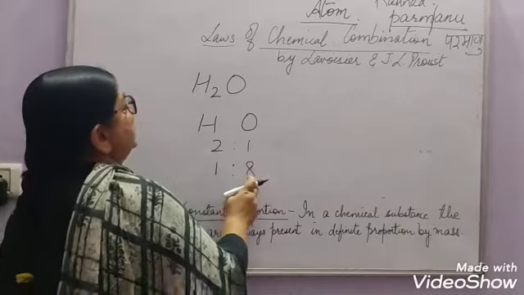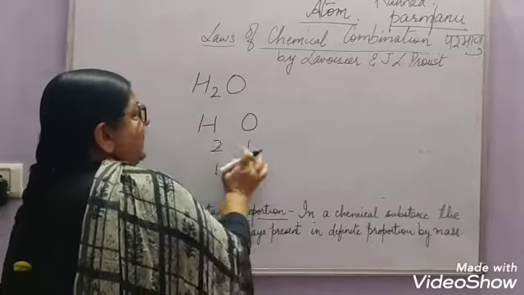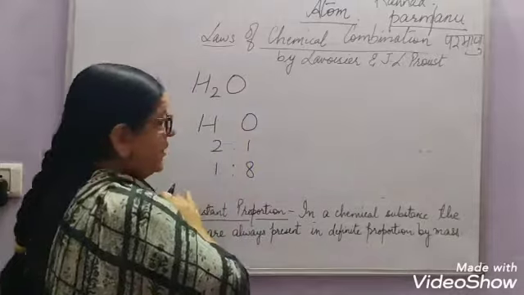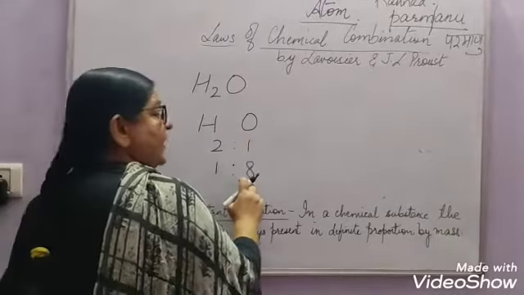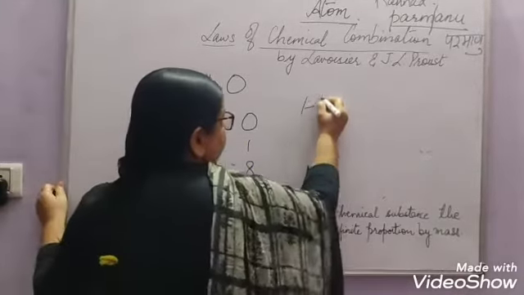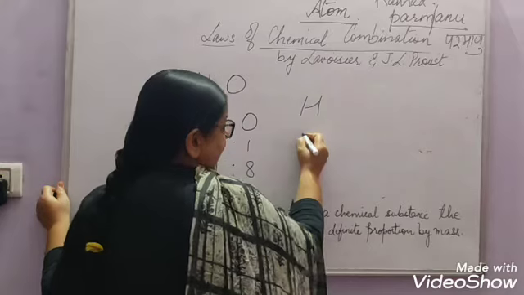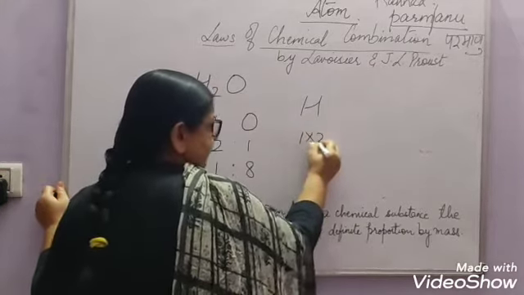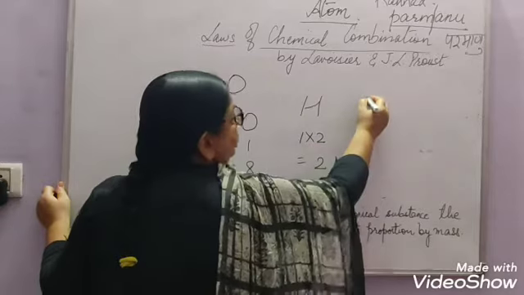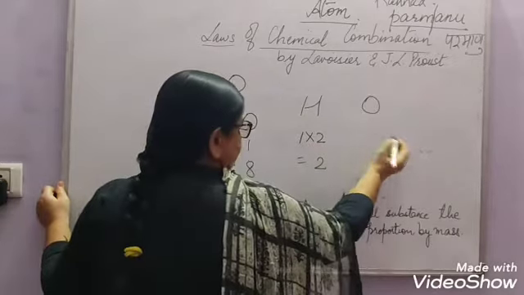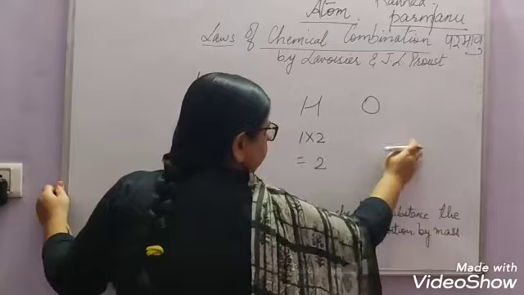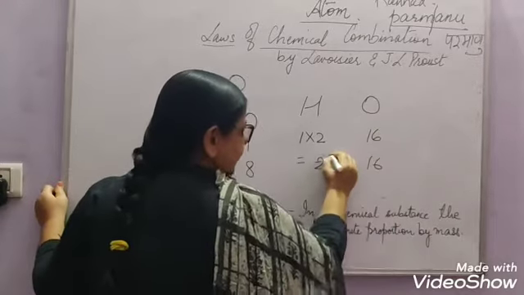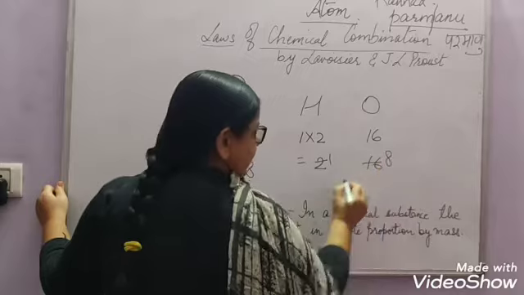Now how 1:8 by mass? See, 2:1 by volume, that is always 2 parts of hydrogen will combine with 1 part of oxygen. Now how 1:8 by mass? You all know the atomic mass of hydrogen is 1. So here it is H2, we will multiply it by 2. Oxygen, the atomic mass will be 16, right? So 2 1s are 2, 2 8s are 16.